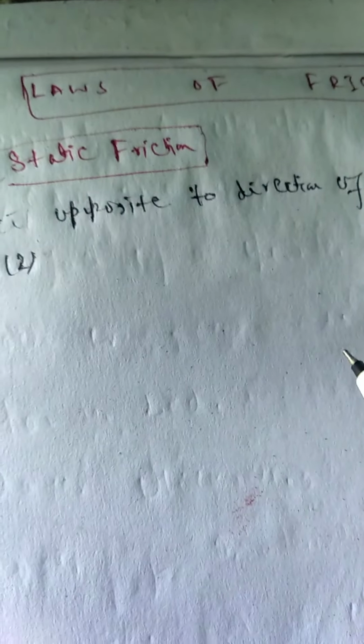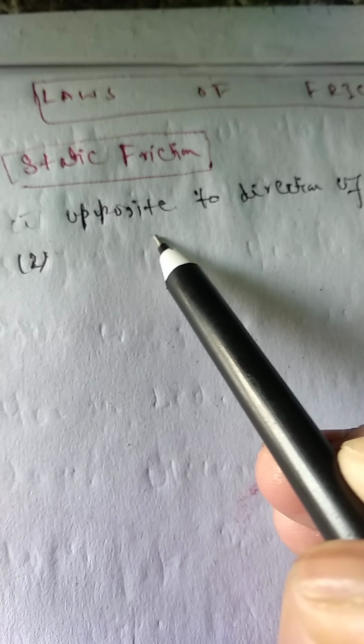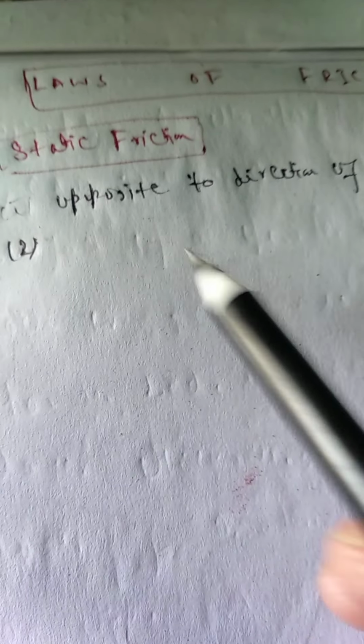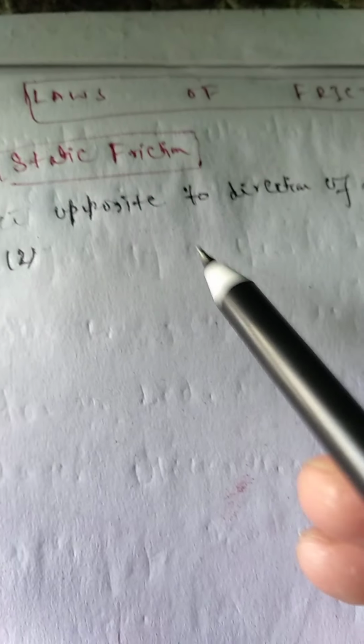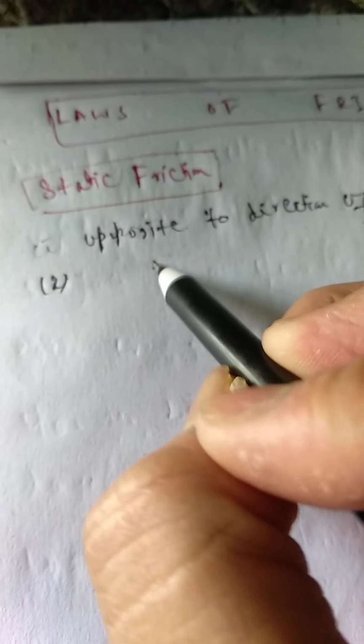The second point is that the magnitude of this force of friction is exactly equal to the force which tends to move the body.